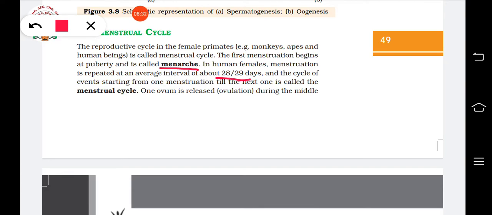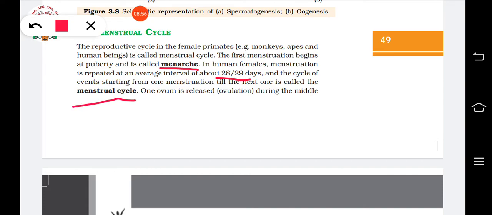This can vary, depending upon the physique of the female. Understood? This time period can vary in different females. The cycle that starts from one menstruation till the next one is called the menstrual cycle.